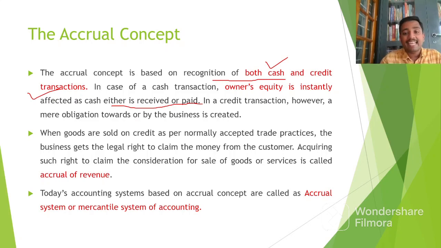But what happens to the credit transaction? It is just an obligation, which means in future the amount will be paid, and that type of income is known as accrual income or accrual of revenue, which means it is postponed and the amount will only be received in a future period. So today's accounting system based on the accrual concept is known as the accrual system or the mercantile system. The accrual concept is also known as the mercantile system of accounting.